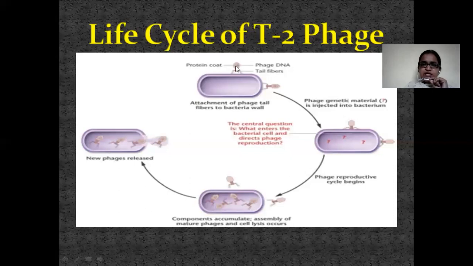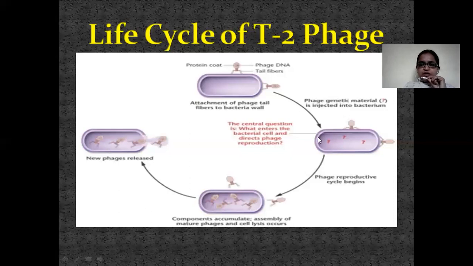At the base, tail fibers are there. First this phage particle attaches to the bacterial cell through tail fibers, and then after attachment it injects the genetic material into the bacterium.